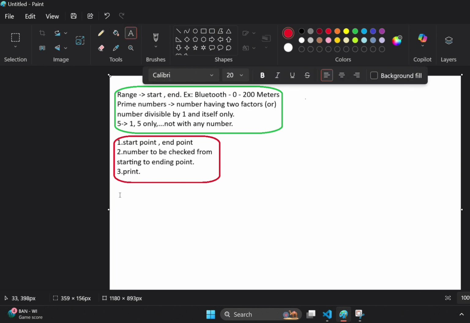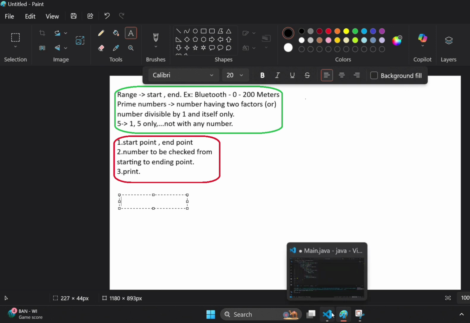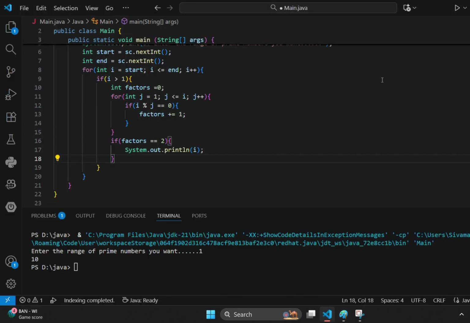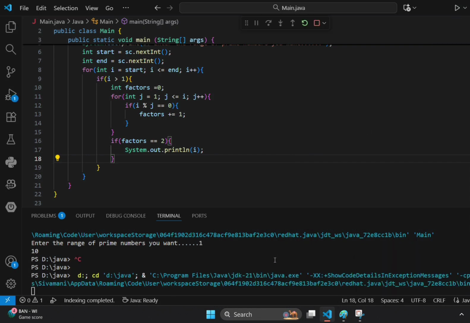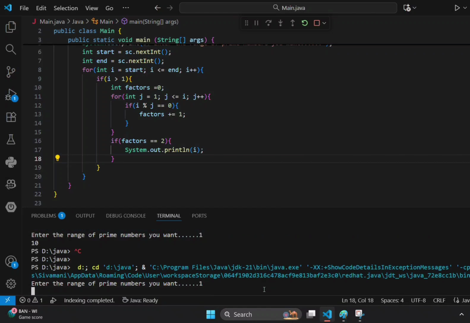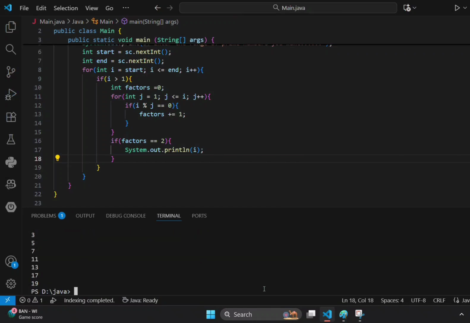Okay, let me give the explanation or debug it. Let's debug the code. I am selecting the black one. Before that, I want to run this. I have to show the output, right? I must and should show the output. Yeah, it is asking me the number range. I will give 1 and 20. Yeah, that is 2, 3, 5, 7, 11. Yeah, we are getting the correct output.